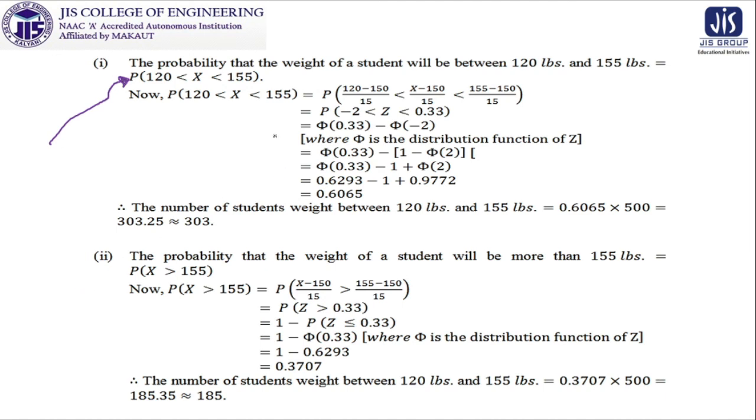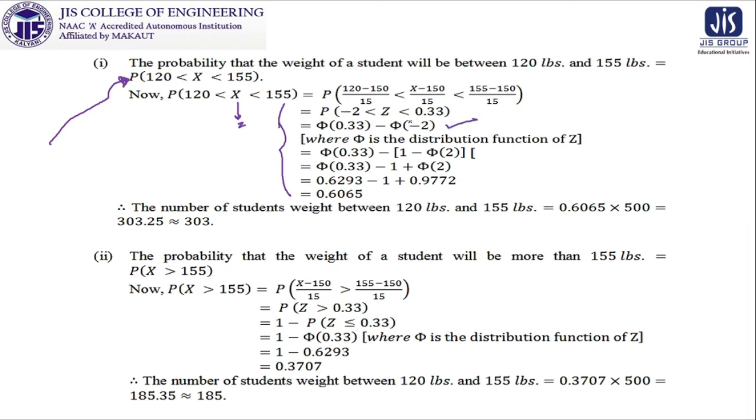After that, basically nothing new to say. We will convert this x to z by subtracting 150, then dividing by 15, and we get the probability of Φ(0.33) minus the probability of z taking value minus 2. So it is the same as this one.